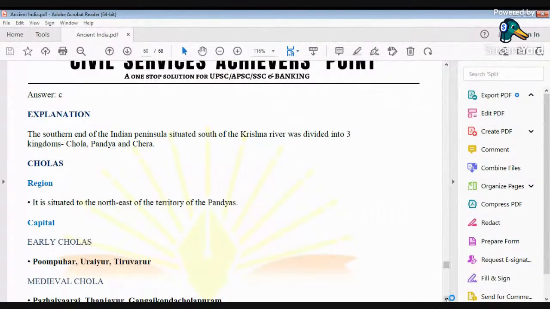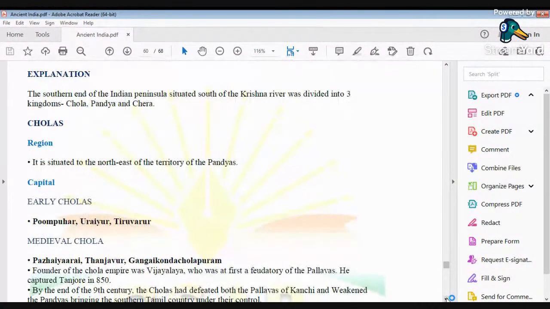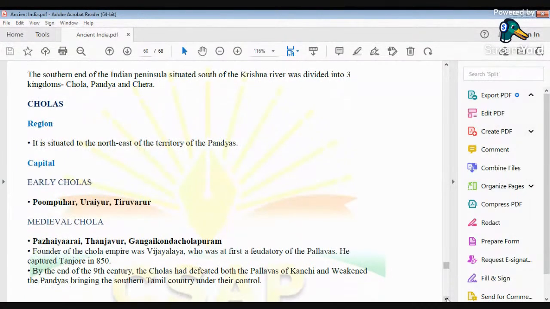As you can see here, they have also given an explanation. The Cholas' territory is situated to the northeast of the territory of the Pandyas. Like I said, the capital of the Pandyas used to be Madurai. If you look at the Indian map, you can see a place by the name of Madurai.